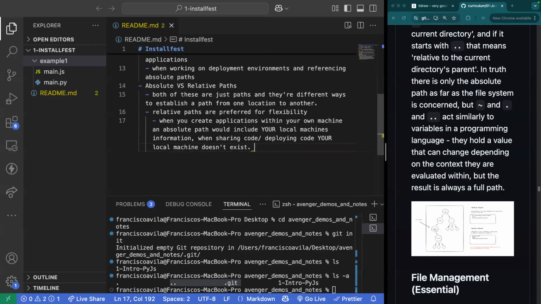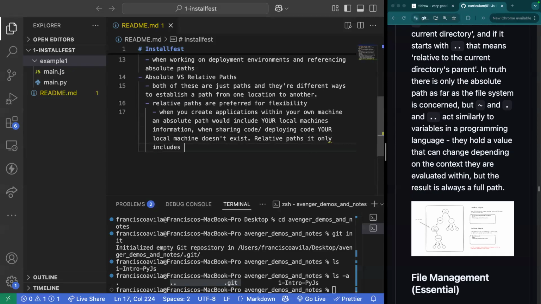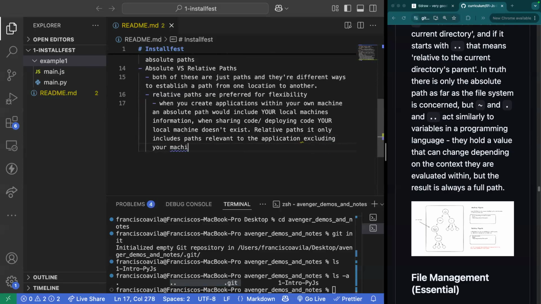By creating relative paths, it only includes paths relevant to the application, excluding your machine information.